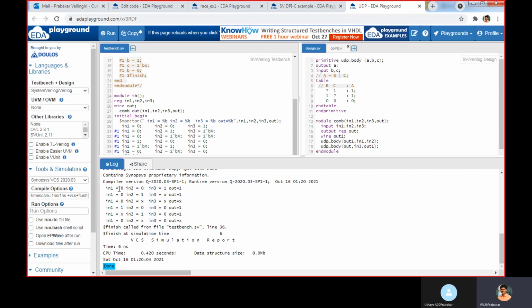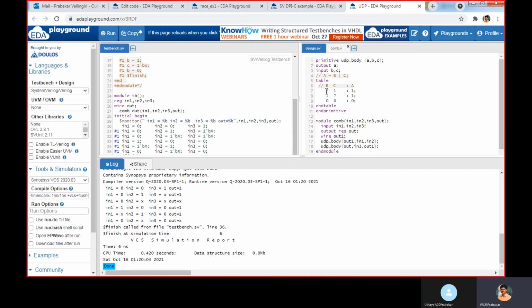So when you pass 0, 0, you will get 0. 0 with 1, we are getting 1.